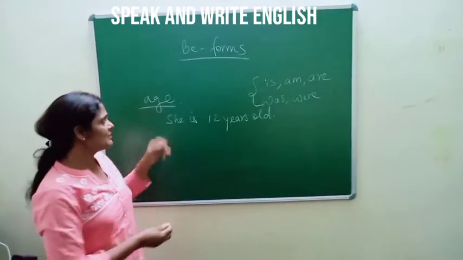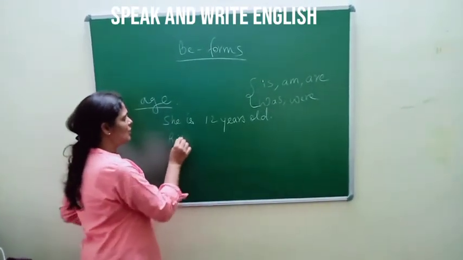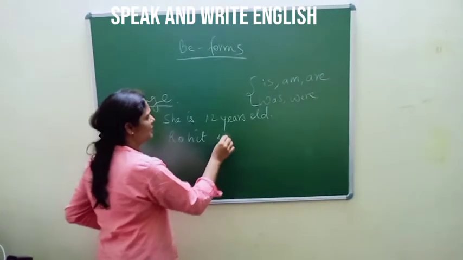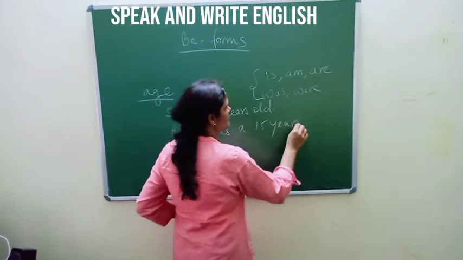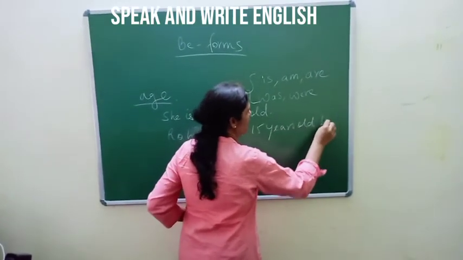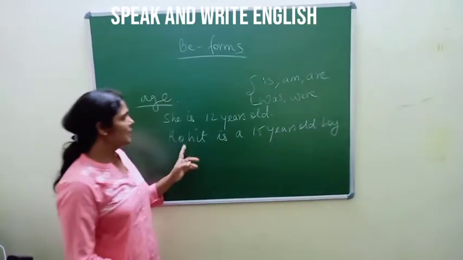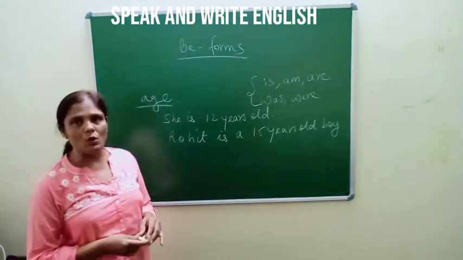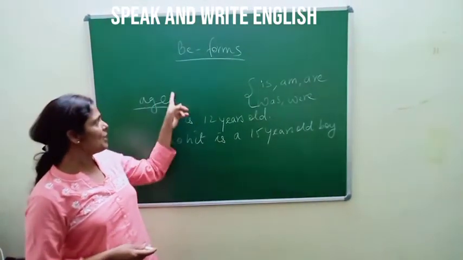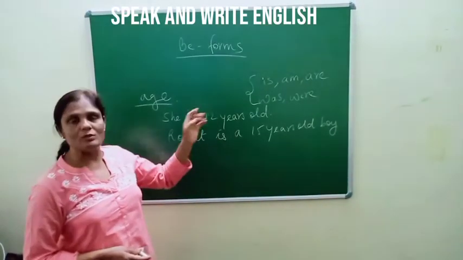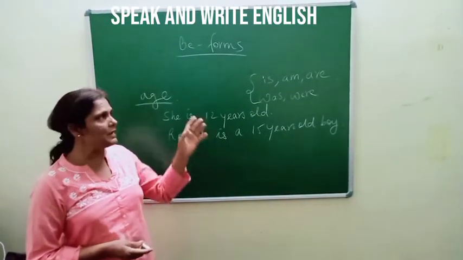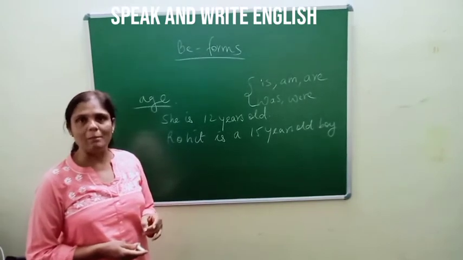So wherever there is an age, one more example. Rohit is a 15 years old boy. So whenever we are going to talk about the age of a person, we make use of the be forms, be it in the present or be it in the past.